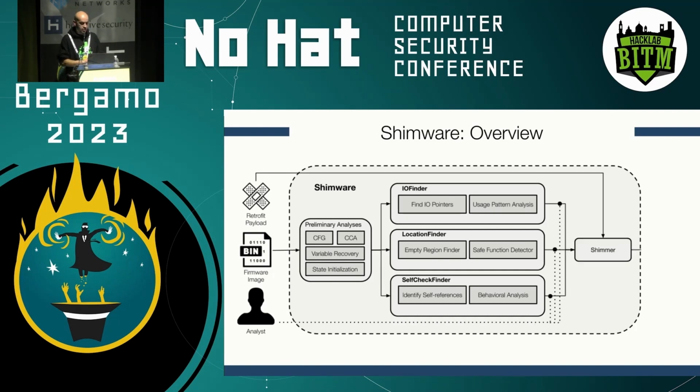Once we have all these three modules providing us some outputs, we can combine the results also with the help of analysis, as we'll see shortly, and we can then package a new firmware image that includes a patch that analysts can provide. Let's have a brief look at these three components, starting with the IO finder.